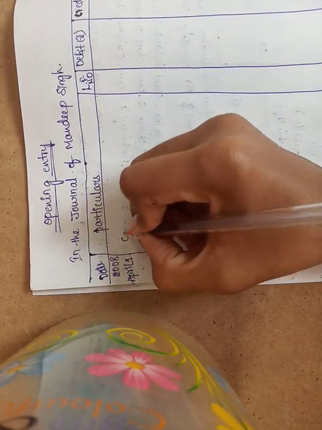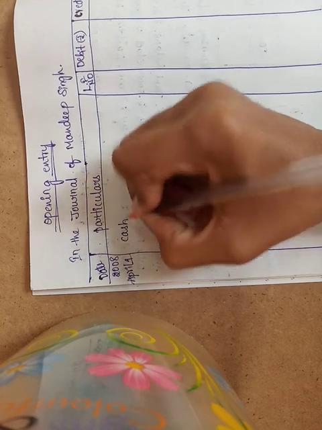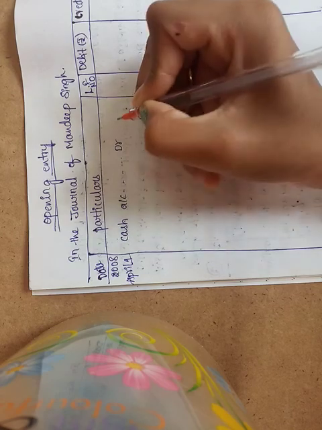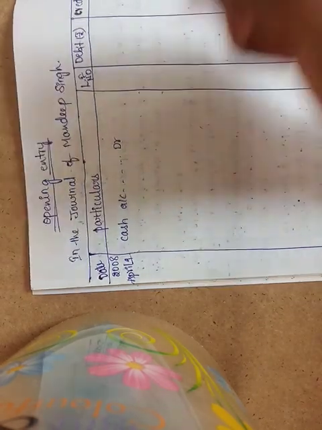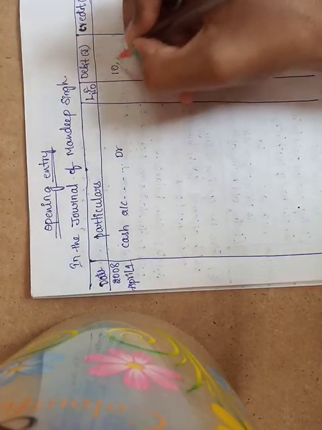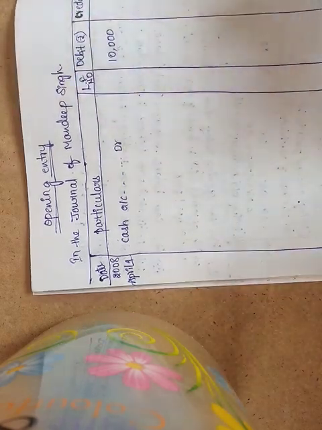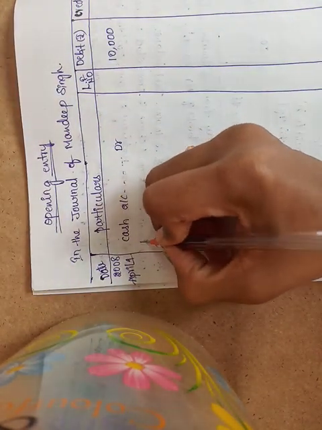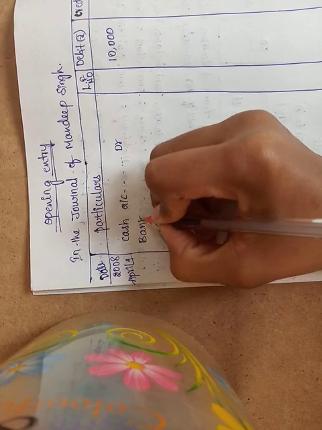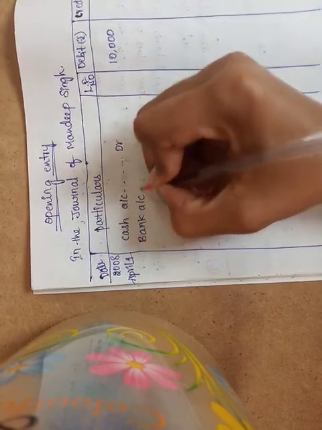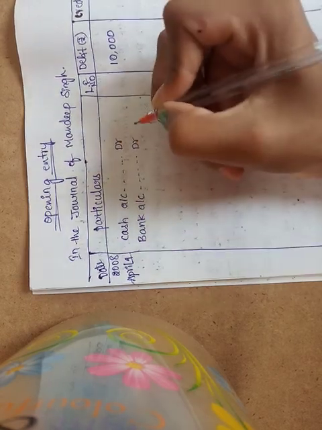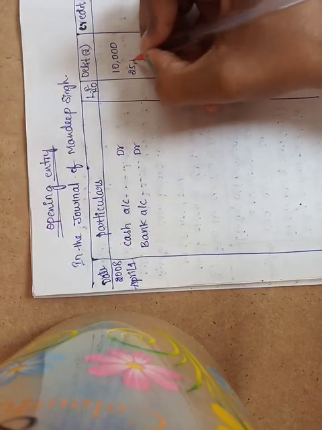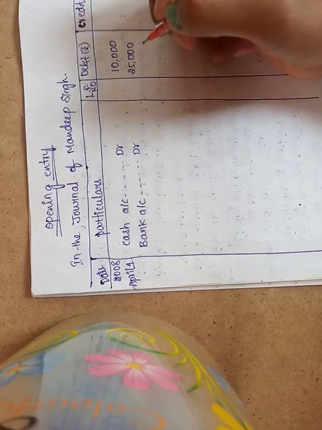First is cash. Cash account debit, the amount of cash is rupees 10,000. Next is bank. Bank account debit, the bank balance is rupees 25,000.